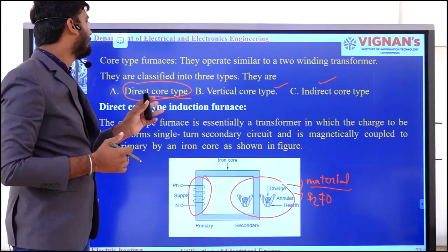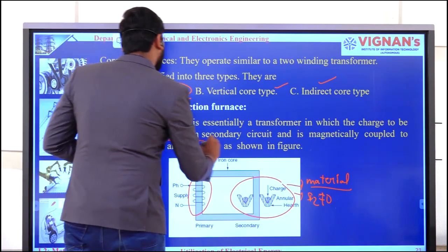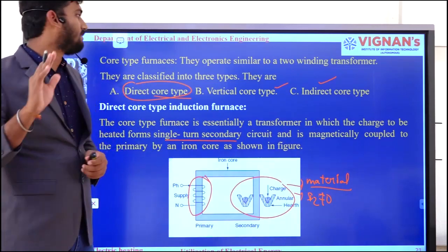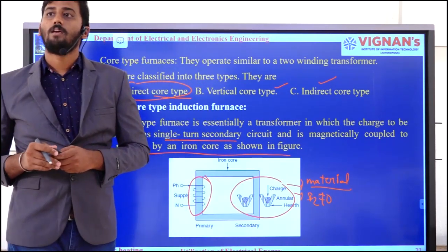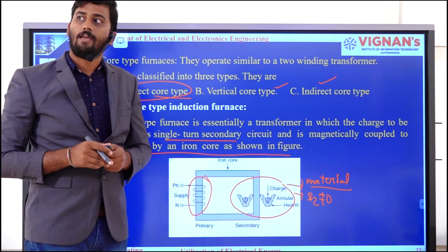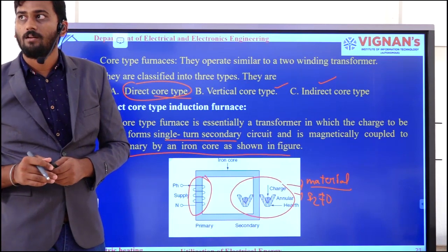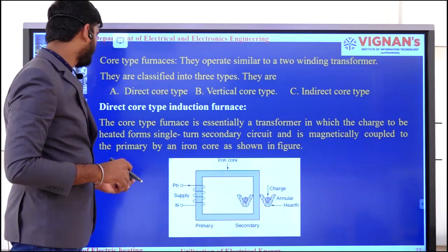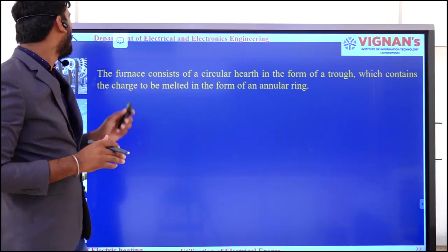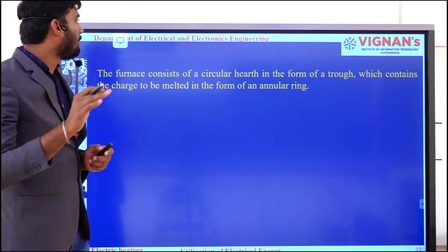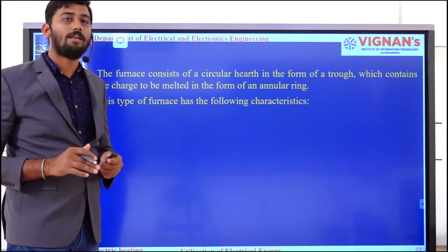The core type furnace is essentially a transformer in which the charge to be heated forms a single turn secondary circuit, and is magnetically coupled to the primary by an iron core as shown in the figure. The furnace consists of a circular hearth in the form of a trough, which contains the charge to be melted in the form of an annular ring. This type of furnace has the following characteristics.